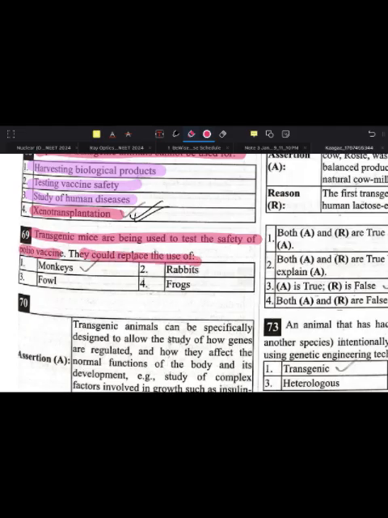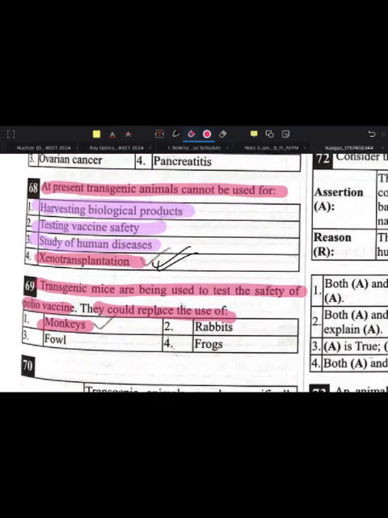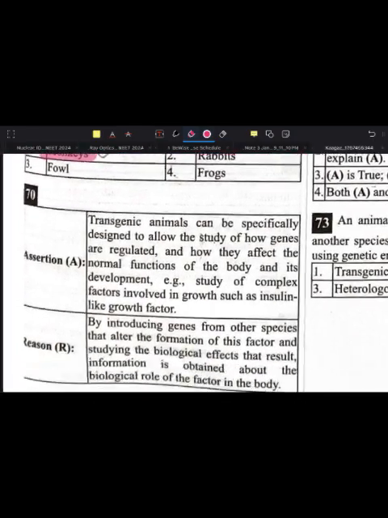They could replace the use of monkeys. Monkeys are also used for tests, but mice are more in number and population, so we prefer mice nowadays, and they show 100% result.